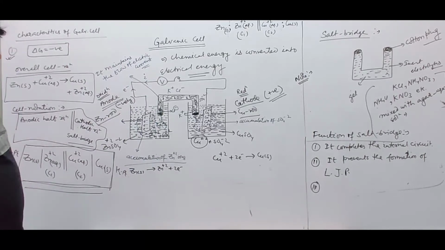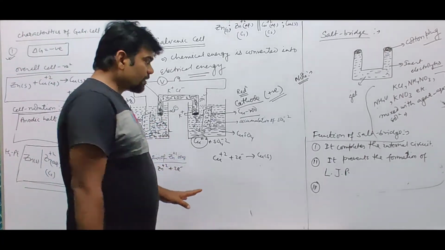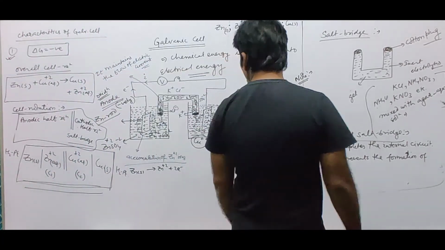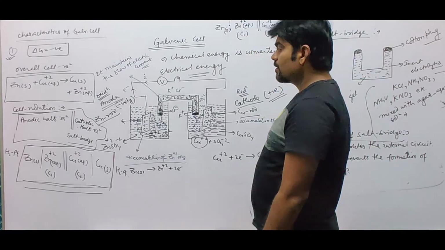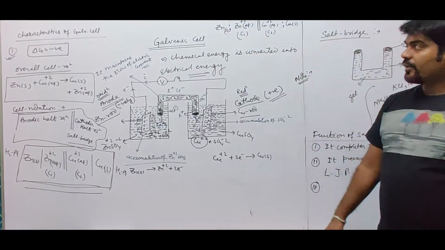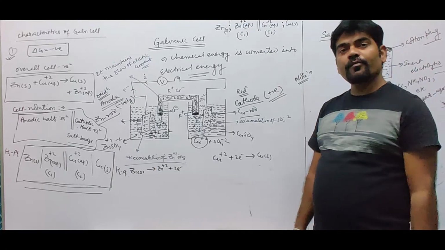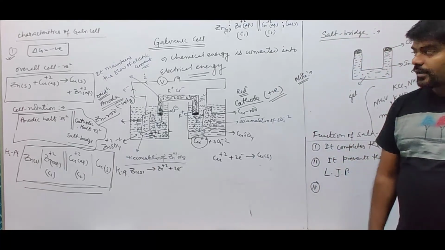I hope all of you understood the functioning of the galvanic cell, cell notation, salt bridge and their functions. Oxidation potential, reduction potential and the remaining things of this chapter we will discuss in the next class, in the next video.